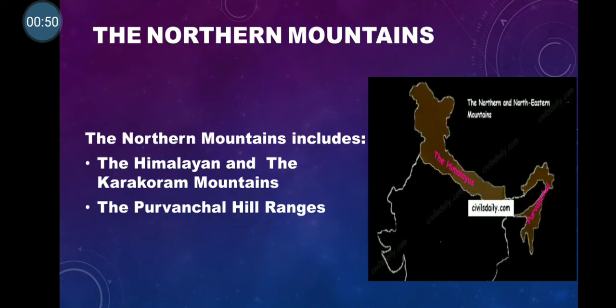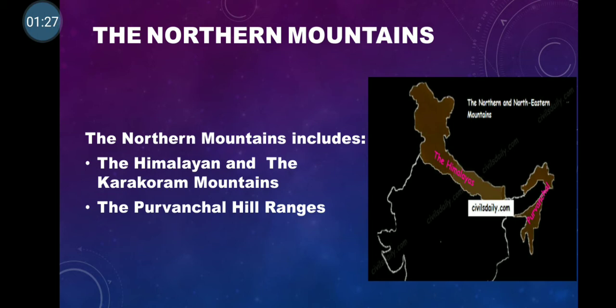The Northern Mountains. Children, the Northern Mountains are the mountains in the north of India, which extend from northwest to northeast of India. In the map, we can see the Northern Mountains spread across the Indian states and union territories. These mountains are prominent sources for glacial rivers. What are glaciers? Glaciers are slow-moving rivers of ice and snow.